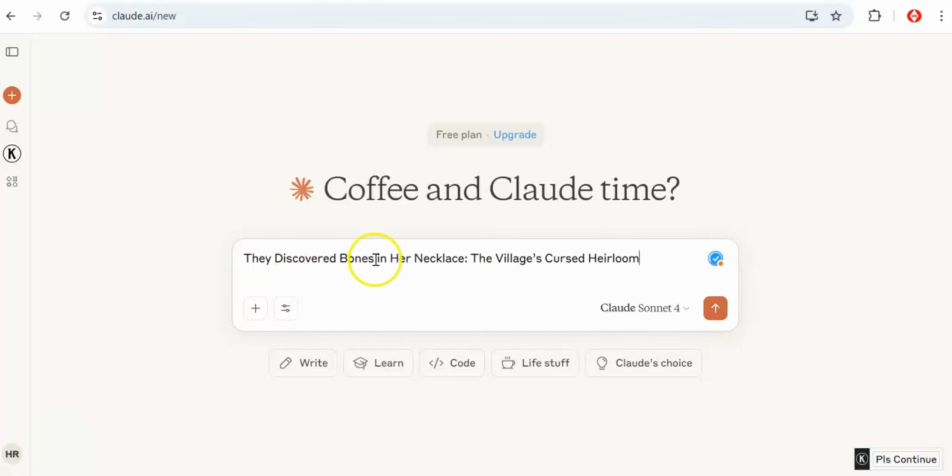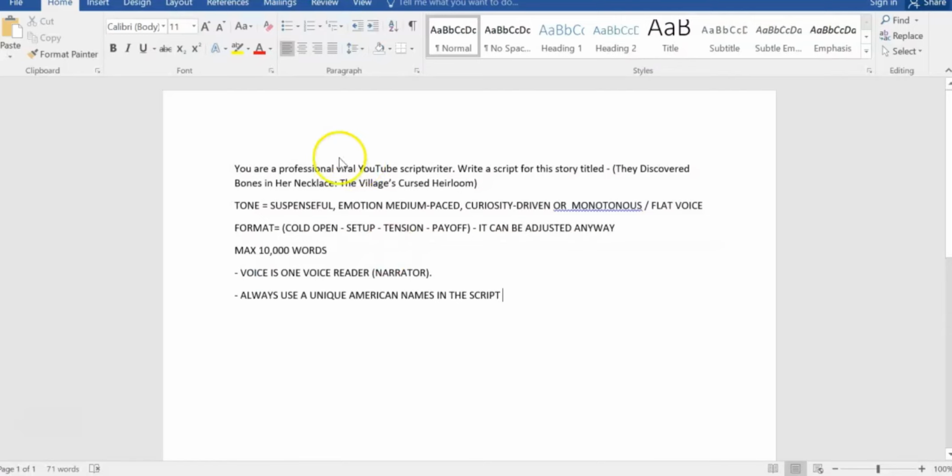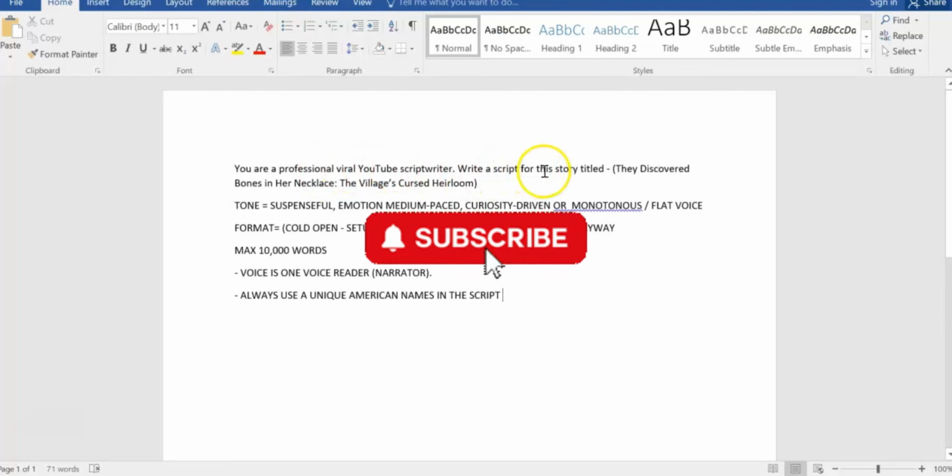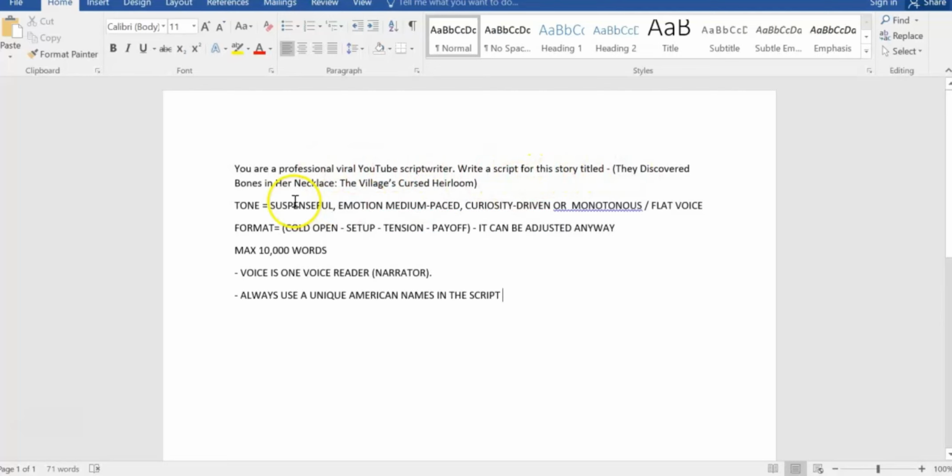So what prompt do you think I will use? Do you think I will just paste the title? No, I won't paste the title. I already have a prompt I will use, which is on my Word document, and I'll also paste this exact prompt in my comment section, which you can copy, or also use this document so you can use it for your own African folktale scripts.